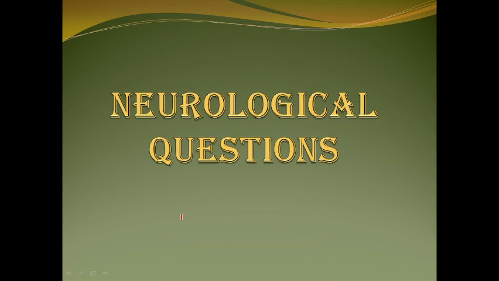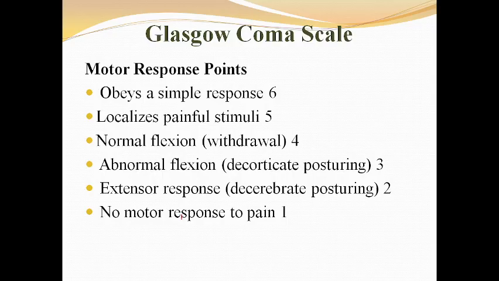In the last video, we studied psychiatric nursing questions. In this video, we'll study neurological questions. Before that, we should know about the Glasgow scale. It is very important in neurological systems. This scale has three responses, namely motor response, eye response, and verbal response.